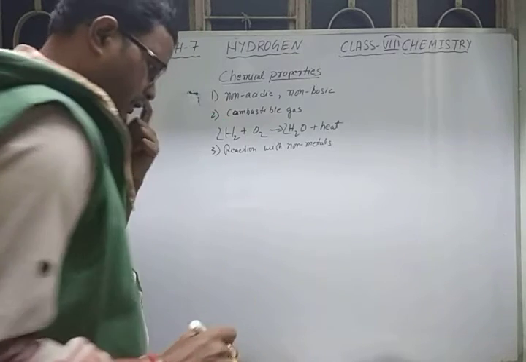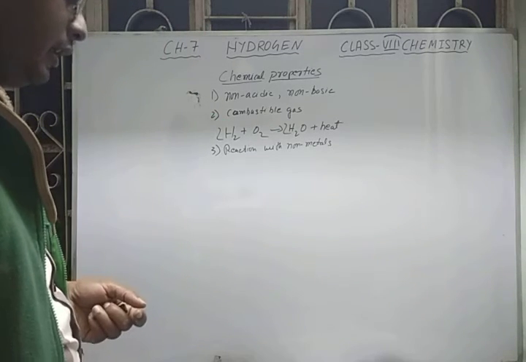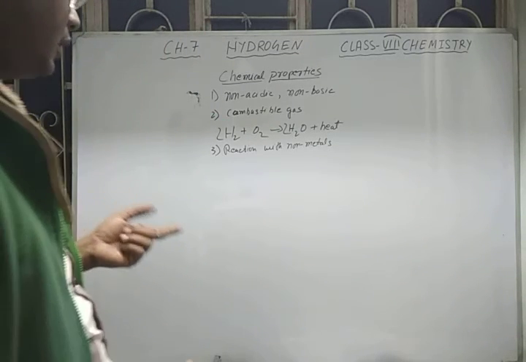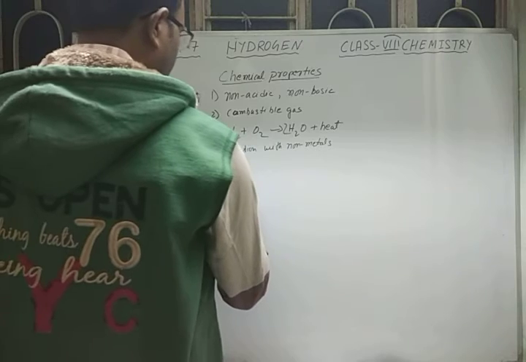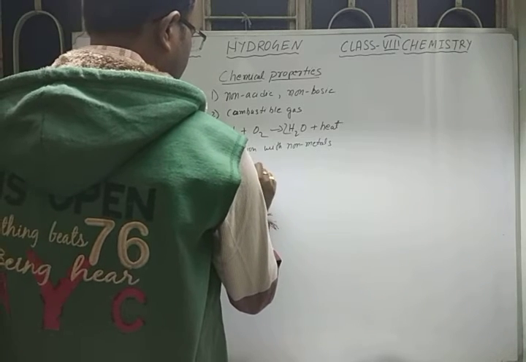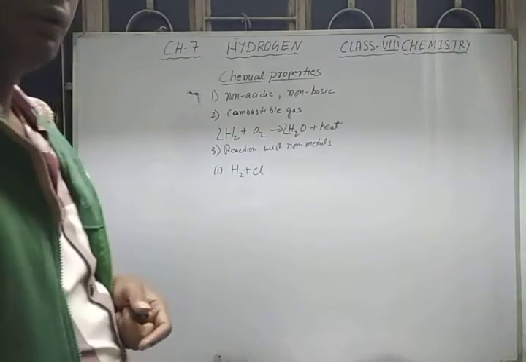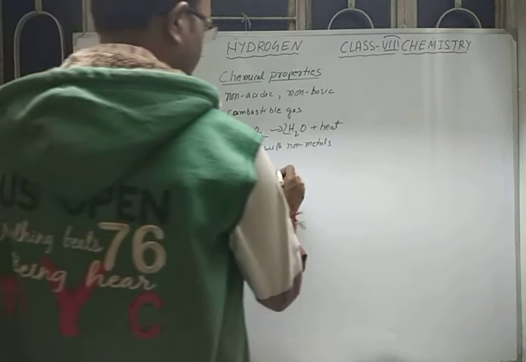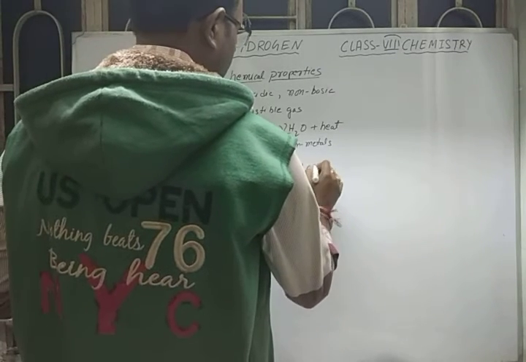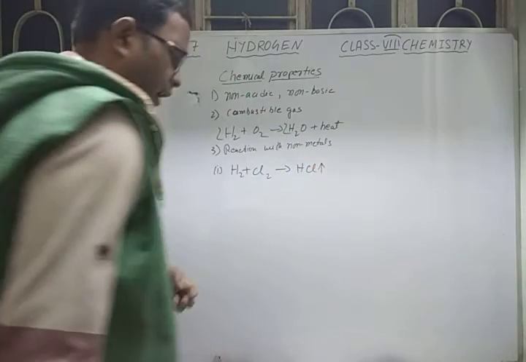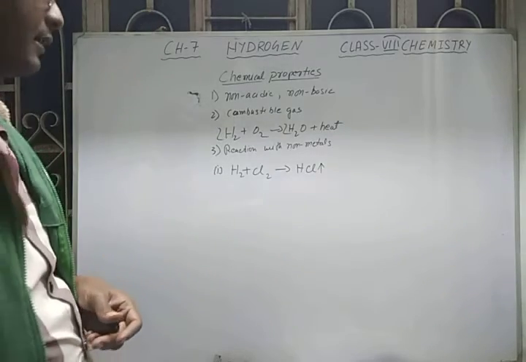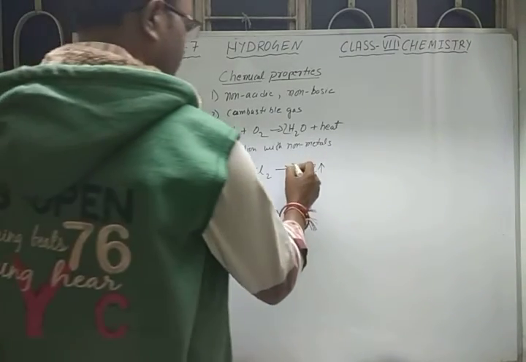Okay, the first of all non-metals that we will see is hydrogen. When hydrogen comes in contact with chlorine, it gives hydrogen chloride gas. Now you can balance it.